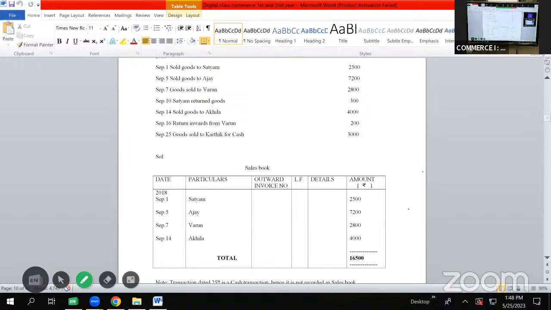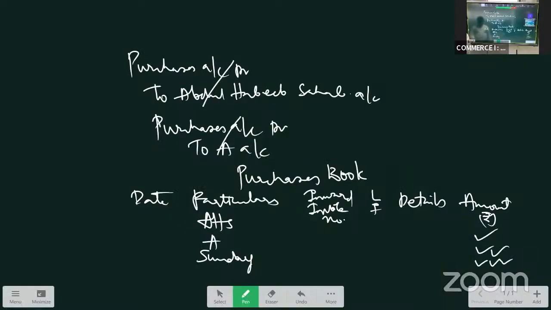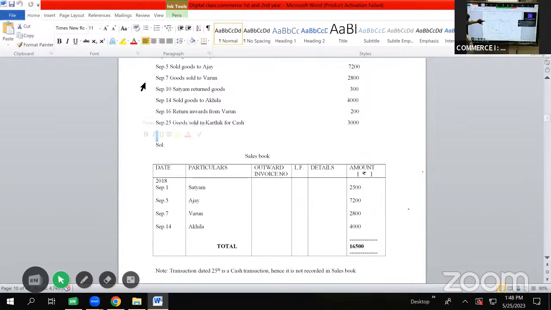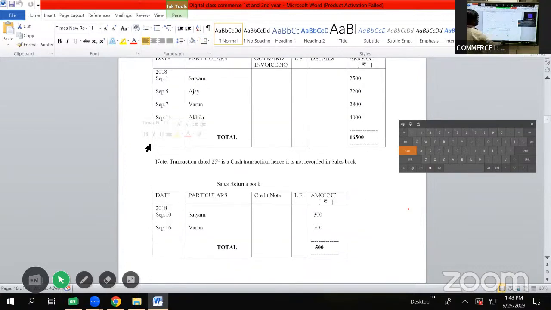Return inward is the other name for sales return. So return outward is the other name for purchase returns, whereas return inward is the other name for sales returns. So return outward is the other name for purchase returns, return inward is the other name for sales returns. So return inward from Varun 200, it will be shown in sales return book. So in the sales return book we will go and write September 16, Varun 200 rupees.